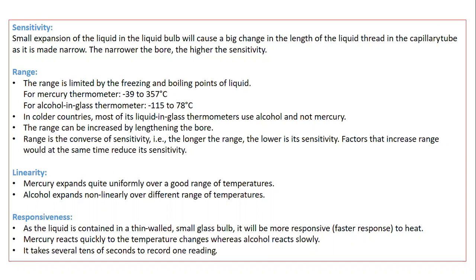So when we are using mercury in the bulb, the thermometer becomes faster or more responsive. When we are using alcohol, the thermometer becomes less responsive, because the alcohol present inside the bulb reacts or expands slowly, while the mercury reacts or moves faster to the temperature change.